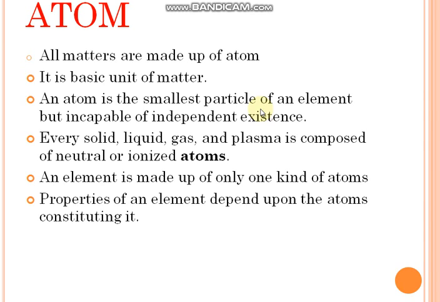Then an element is made up of only one kind of atom, like a particular element. If you consider the oxygen element, then the oxygen element is made up of oxygen atoms only. Then the properties of an element depend upon the atoms constituting it. Like how the element will be, its properties depend on which atoms are there.